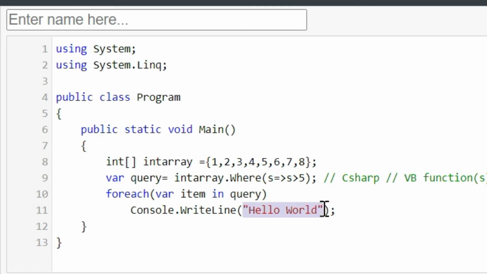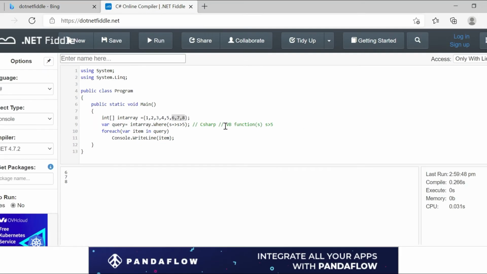We just print the value. Okay, now if I run, you can see 6, 7, 8 will be displayed here. You can see the values are displayed.